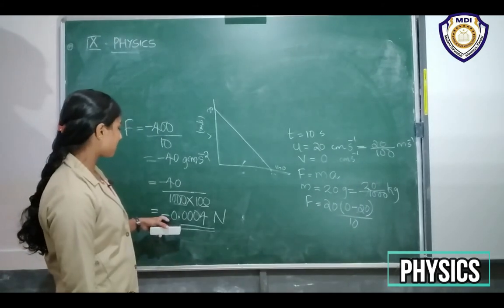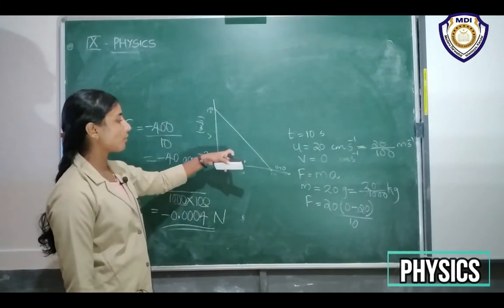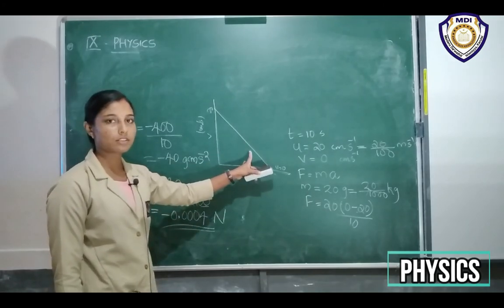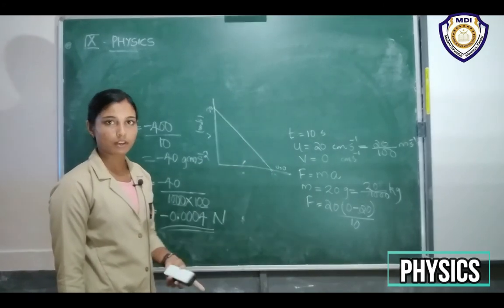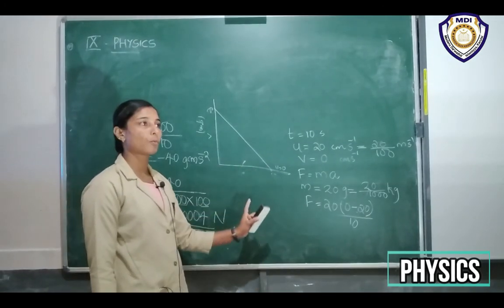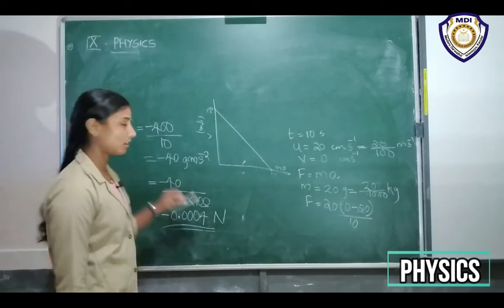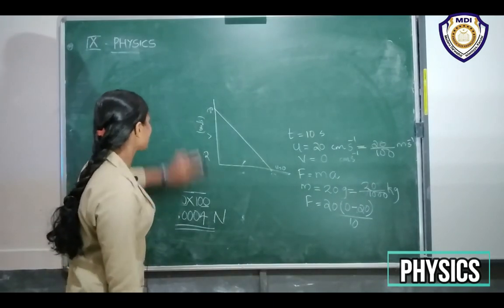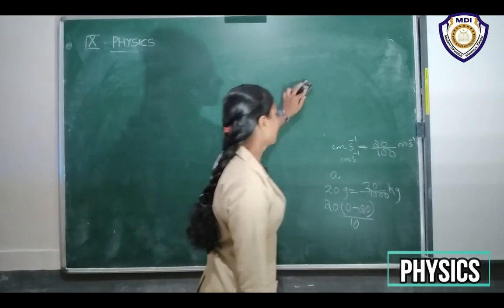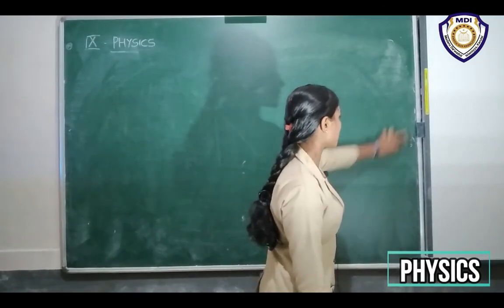So this negative sign indicates that the force is being applied in the direction opposite to the direction of this ball's motion, right? So the negative sign indicates the applied force is opposite to that of the motion of the ball. Okay. So this question comes under the second law of motion.